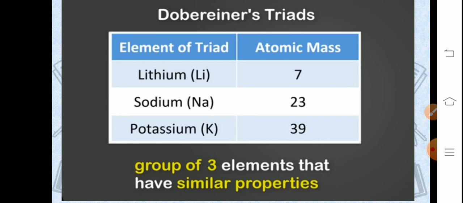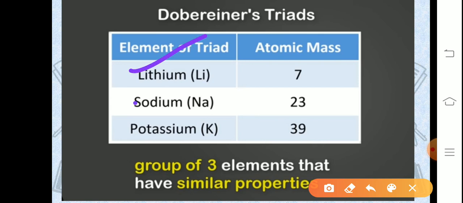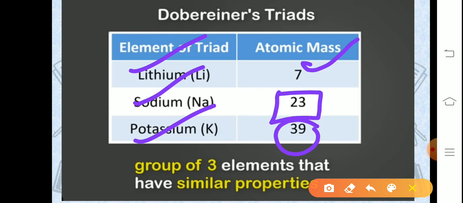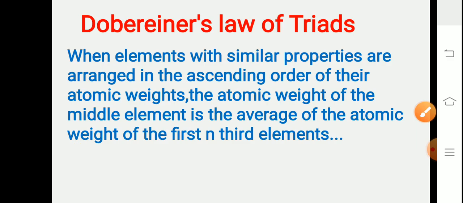See children, here for example, lithium, sodium, potassium is given. If you take an average of the first and third element, you can get the atomic weight of the middle element. Let's check. This is the definition of Dobereiner's law of triads.